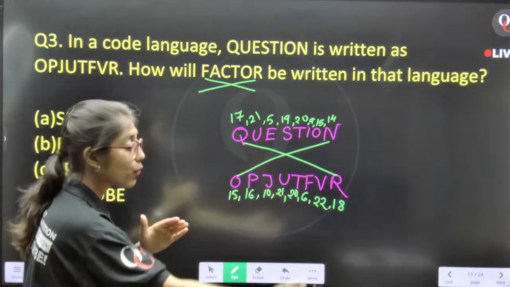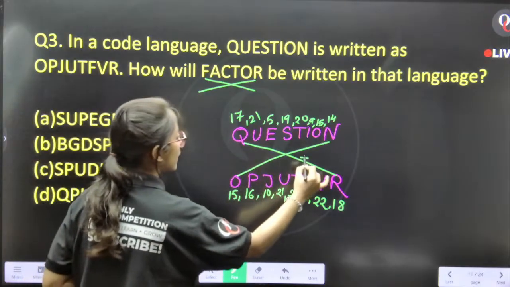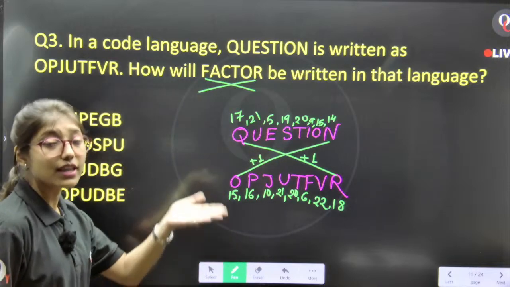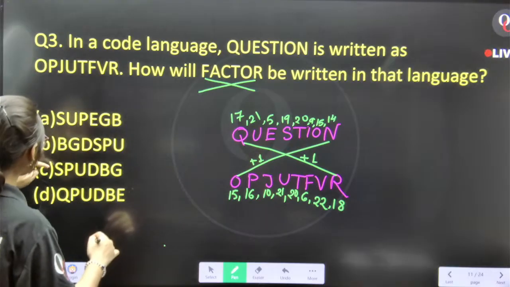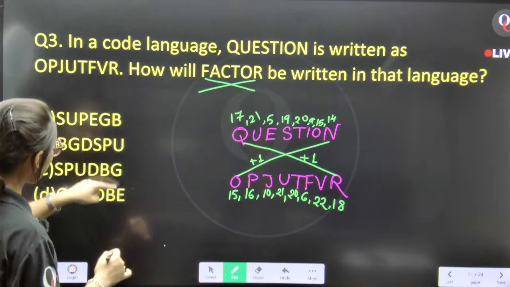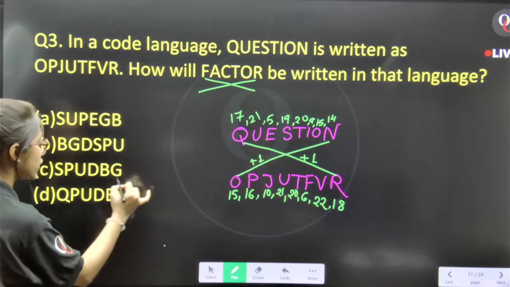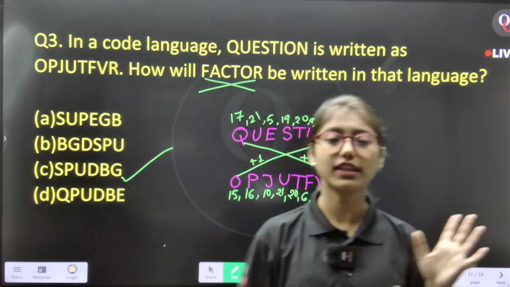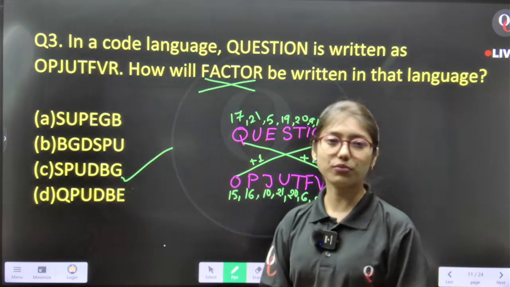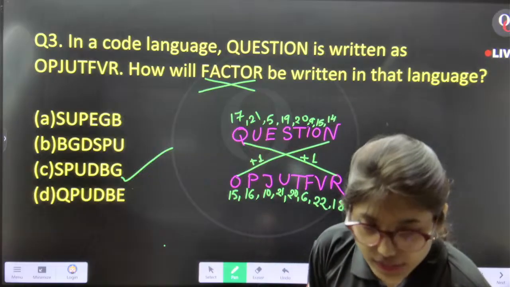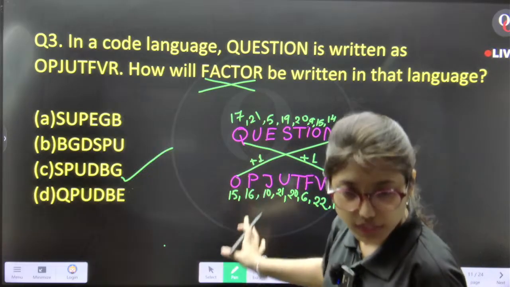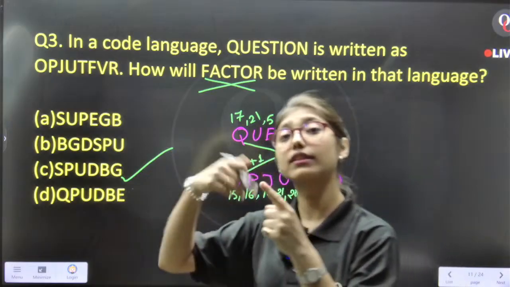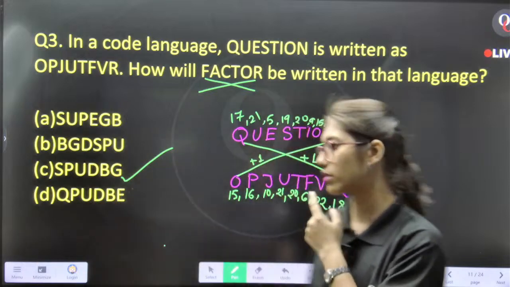F plus 1 means 7. 7 means G. Where is G? In the last position, G is only in option number C. And that is why my correct answer will be option C. Is everyone able to understand the pattern? Tell me. Plus 1? Yes. Shrihan, it is plus 1, but diagonal sequence. Okay.